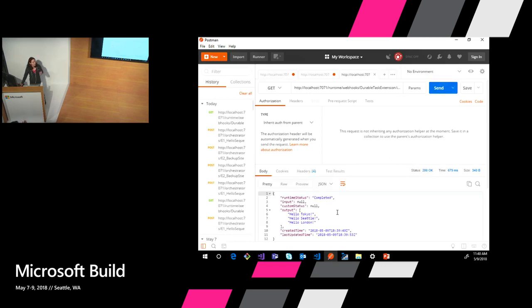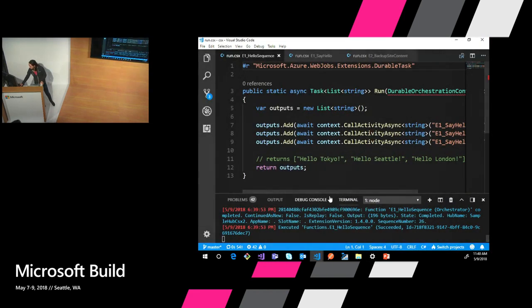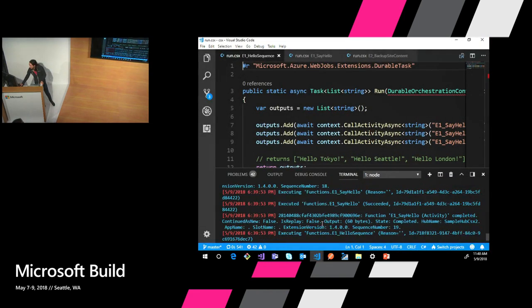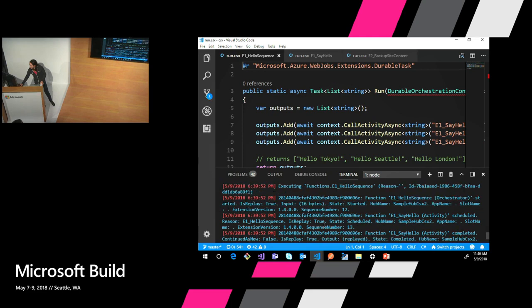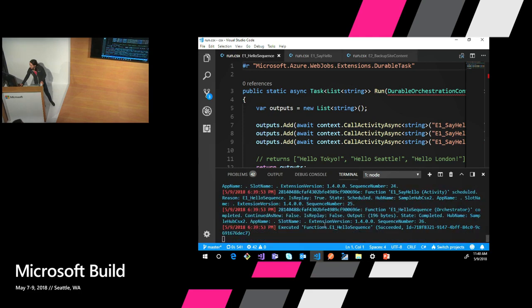And this will tell me what is going on in my orchestrator as it's running. Now, that orchestrator completed really fast, so we already have our results back. But you can see it gives us a status. It gives us our input, our output, some timestamps. And you can also customize the status if you want to do some, hey, I'm in the middle of the orchestration process, have something a little bit more specific than I'm running. If I had been a little bit faster, you would have seen the runtime status was running and the output was null because it hadn't completed yet.